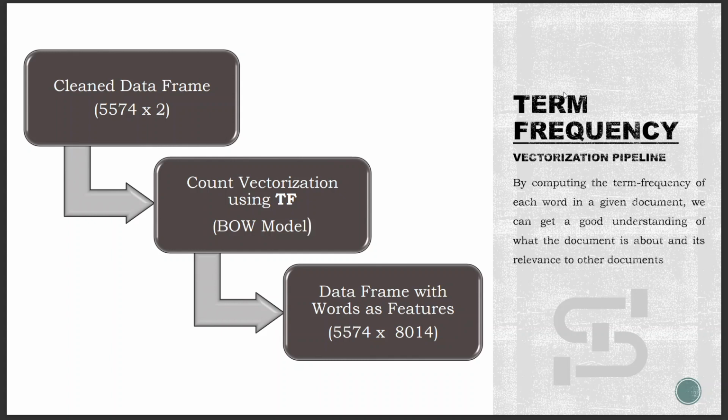Term frequency is a simple but effective method of quantifying the importance of a word in a document. It is defined as the number of times a word appears in a document divided by the total number of words. The idea behind term frequency is that the more a word appears in a document, the more relevant and important it is to the topic of the document. So after performing count vectorization using TF, we found that there are 8014 unique words, which are going to be the features in this data frame.